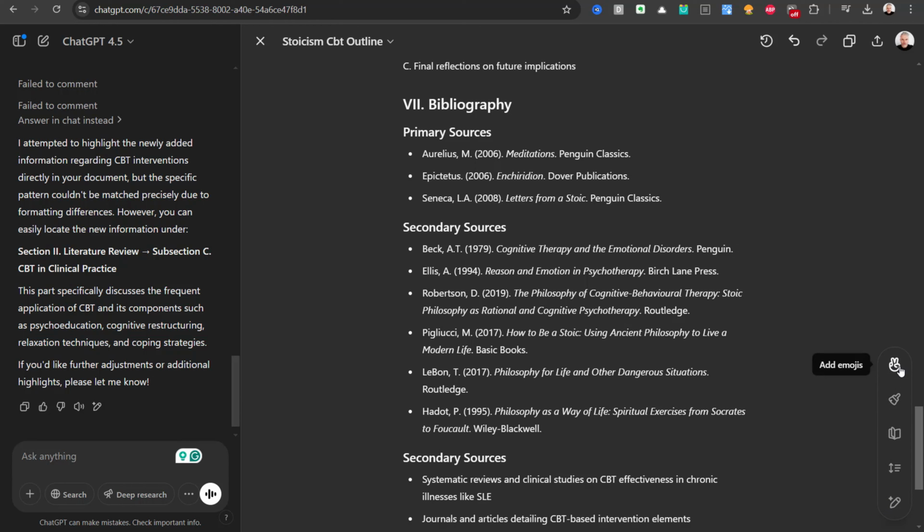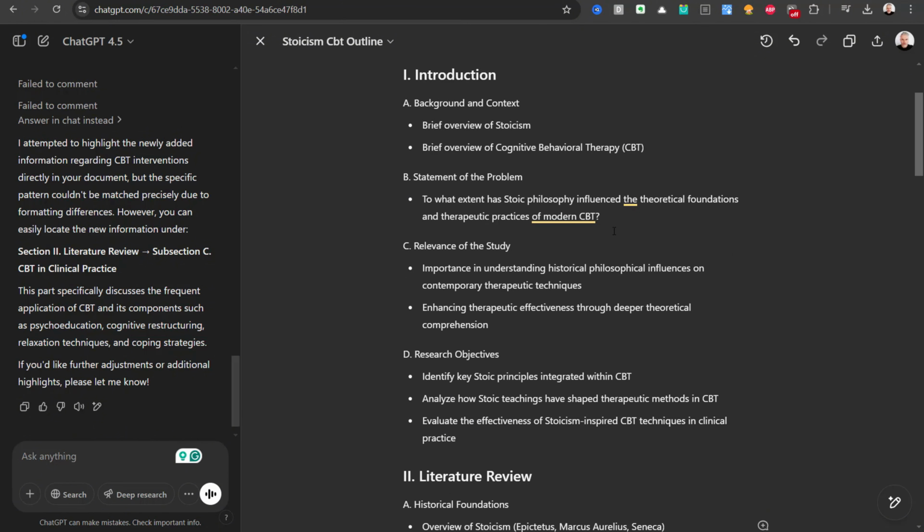We've also got these interesting options here, which we don't want to add emojis unless that particularly helps you in your research. You can add polish and reading level. This is quite interesting because, of course, you may want to be writing this at quite a low level on purpose, just to keep the arguments nice and simple until you actually come to write the paper itself. Or, of course, you may want to have it slightly higher as well, and expand and suggest edits. So you want to be editing this as well.